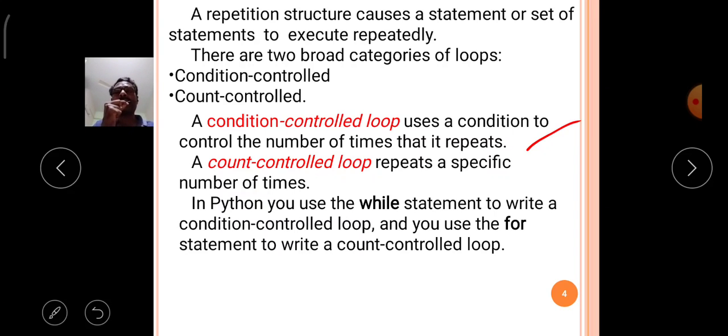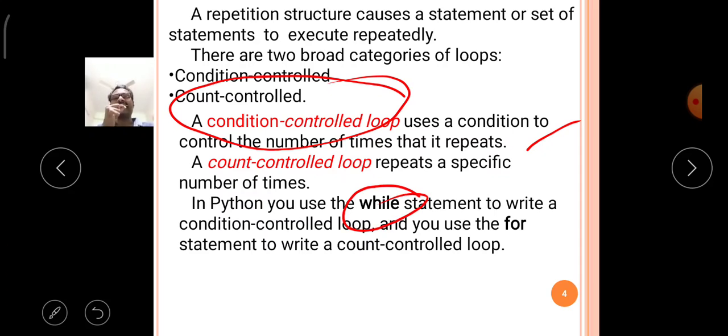When the given condition becomes false, it simply comes to the end of the loop. That means that while entering into the block of statements, the condition is verified first. Like that, the condition is verified by a loop. That type of loop is called a condition controlled loop. Generally in the Python language, the while statement is called a condition controlled loop.